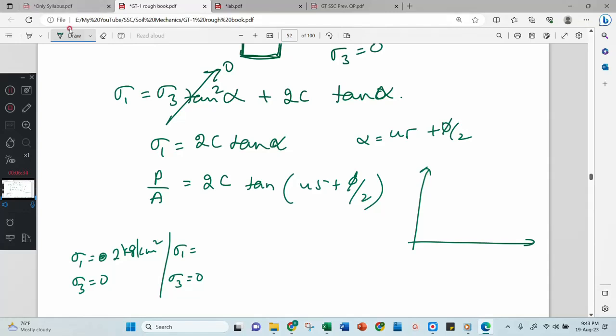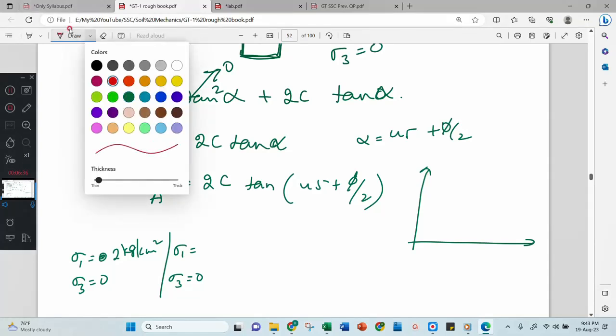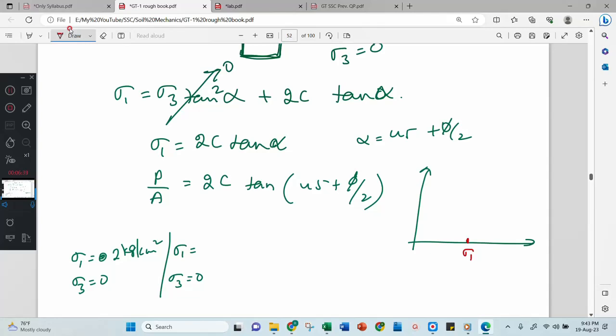In the first diagram, when I draw the Mohr circle, sigma 1 is this one and sigma 3 is 0, then I will draw a Mohr circle like this, correct? Then the second Mohr circle, how will it be? Will it be like this? Will it be like this?